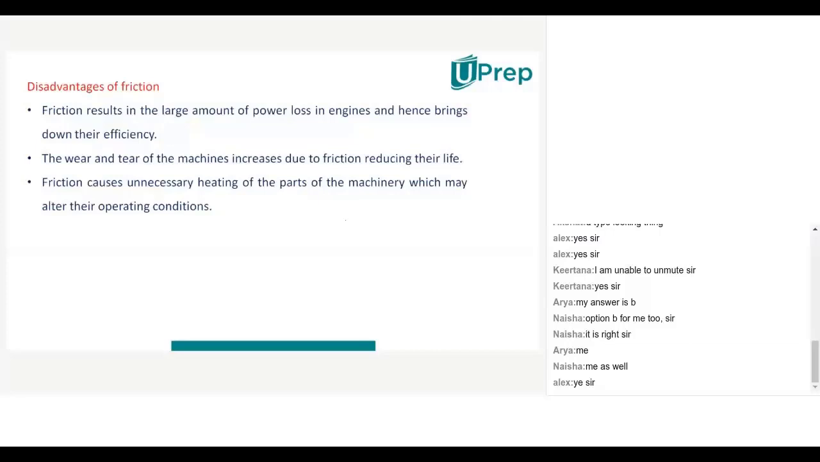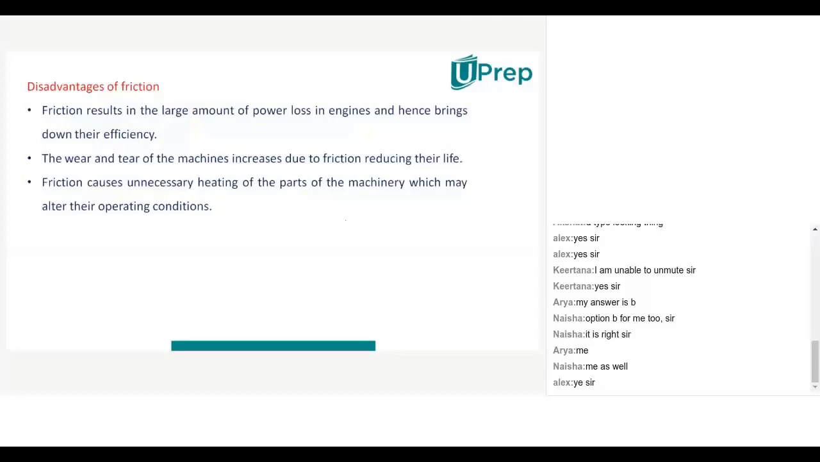What happens is frictional force will act on it, and that frictional force will do wear and tear of that particular shoe. So wear and tear will be there for machines also. That's why their life will be decreased, and to increase their life we do oiling, greasing, streamlining.